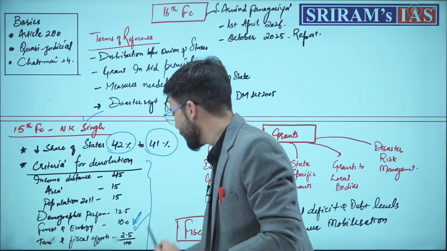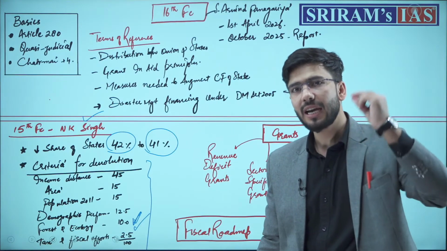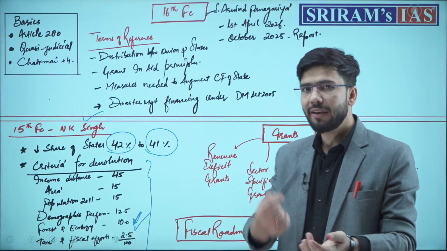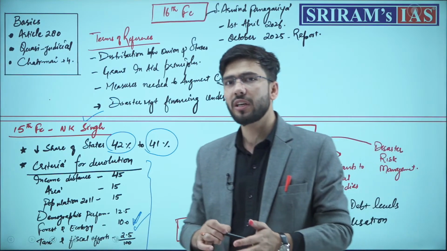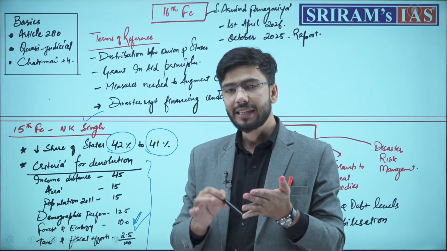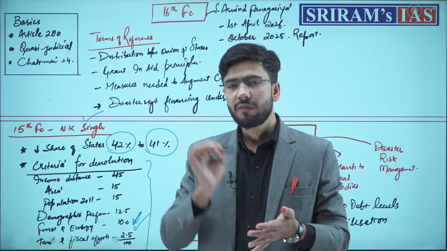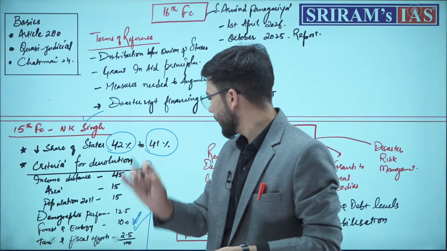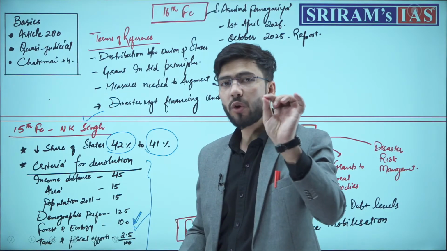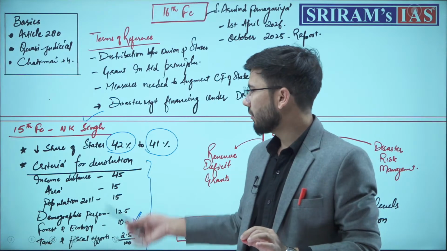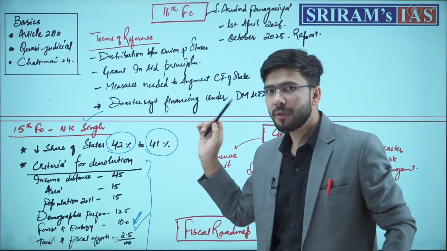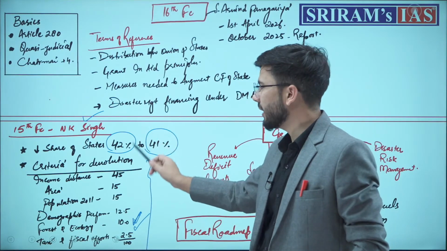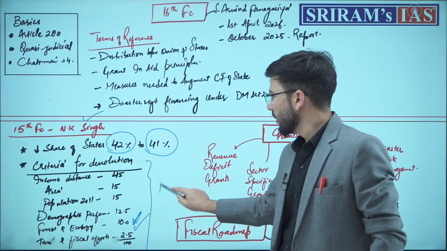Tax and fiscal reforms: how much work has a state done on tax efficiency and fiscal reforms, that was given a 2.5% weightage while the criteria of devolution of grants was recommended by the 15th Finance Commission.